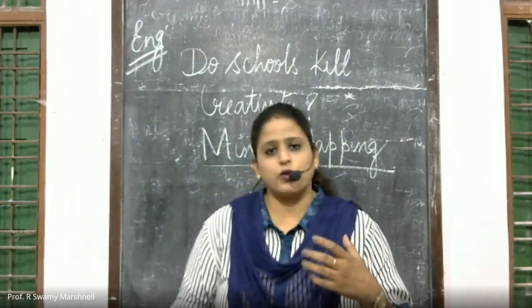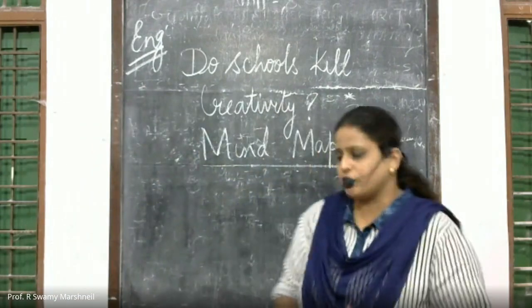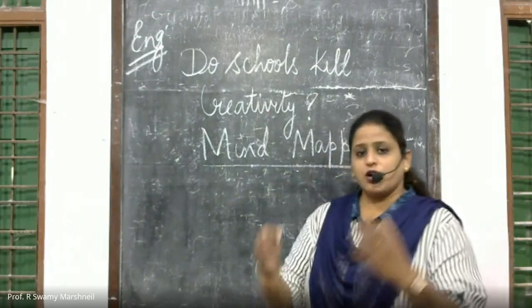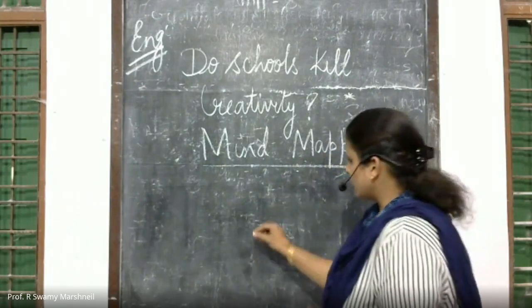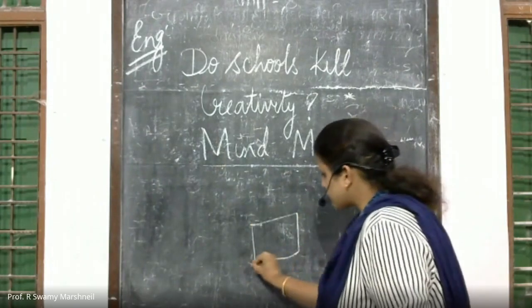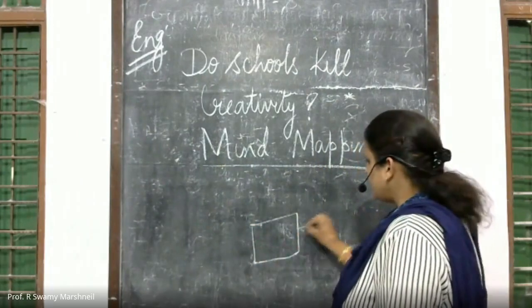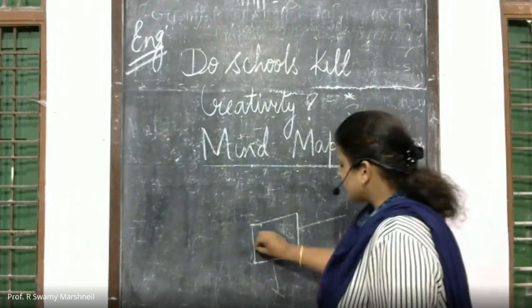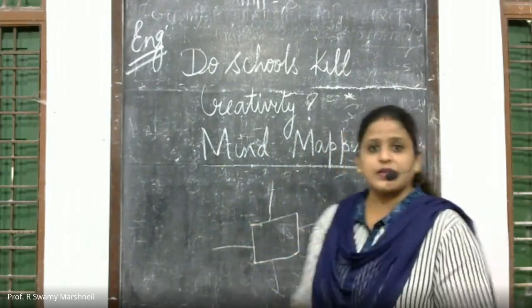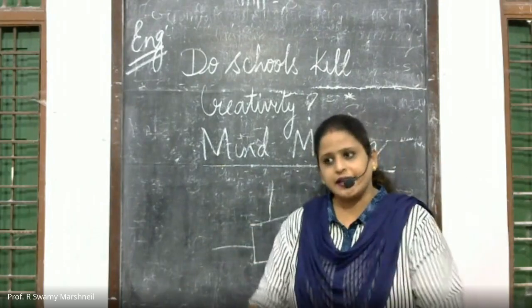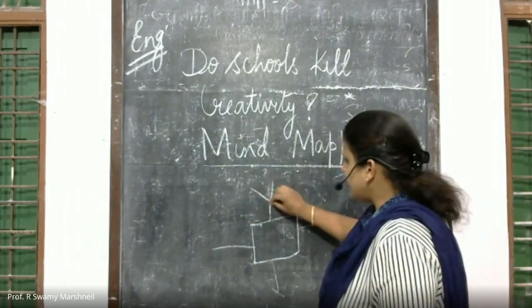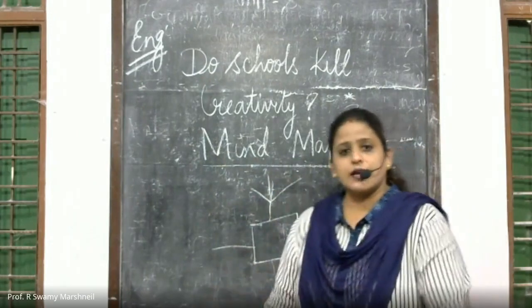In mind mapping, you first write down the central idea in the center of the page. After that, you write down the sub points using arrows, and those subpoints can further be divided according to their importance.